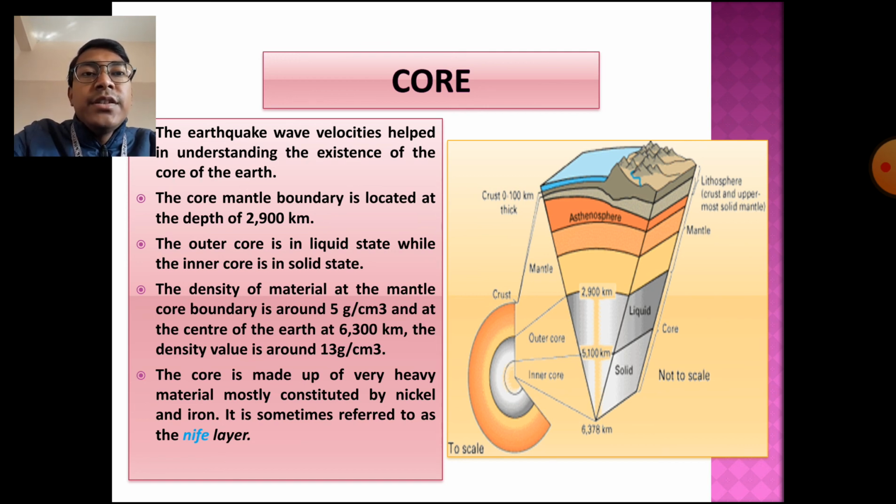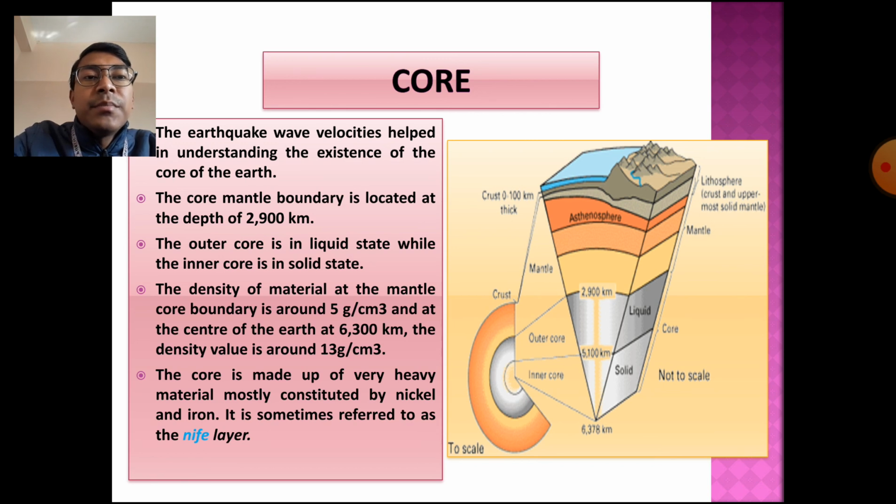The density of materials at the mantle core boundary is around 5 gram per cubic centimeter, and at the center of the earth at 6300 kilometer, the density value is around 13 gram per cubic centimeter. So the density of the materials in the core also varies. The core is made up of very heavy materials, mostly nickel and iron,